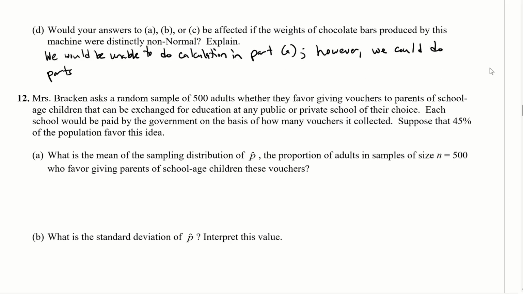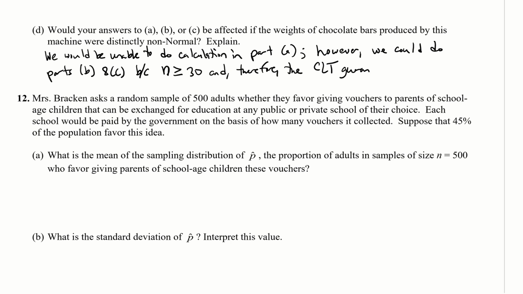Okay. We could do parts B and C because n is greater than or equal to 30, and therefore the CLT guarantees normality, or approximate normality. Okay, so that takes care of number 11.